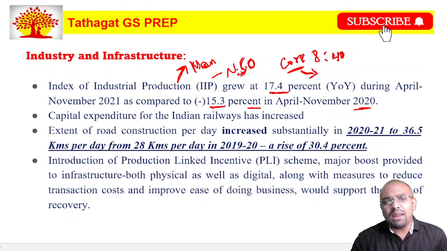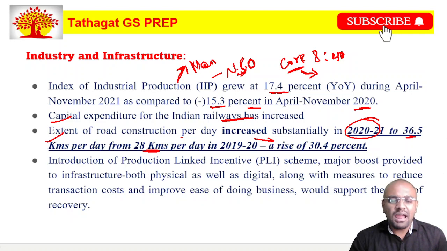And the next thing is that the capital expenditure for Indian Railways has been increased in the recent past, and also the extent of road construction per day has increased substantially in 2021 to 36.5 kilometers per day from 28 kilometers per day. All this data tells us one thing, that the economy of India is coming back on track after the slowdown during COVID. And also the major scheme, the most important scheme, that is the production linked incentive scheme. Production linked incentive scheme has been started in various sectors by the government.